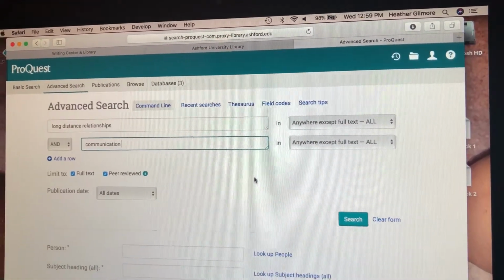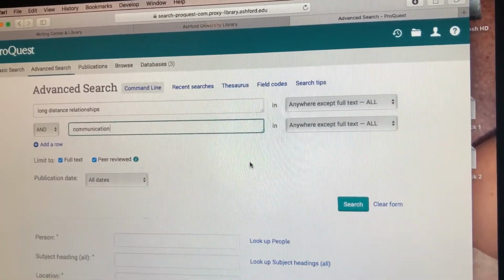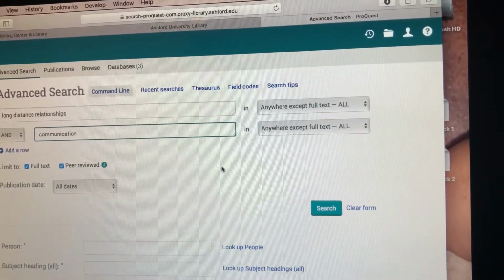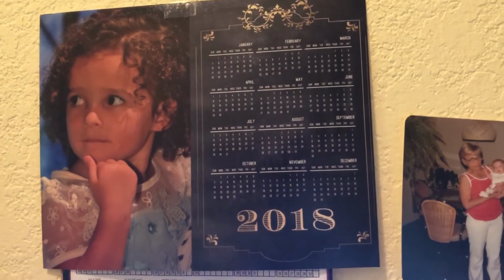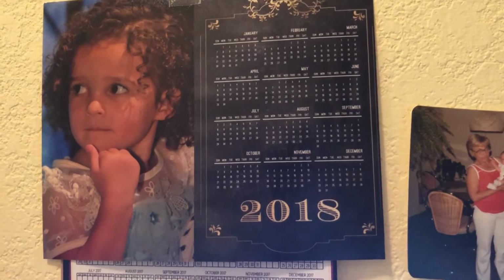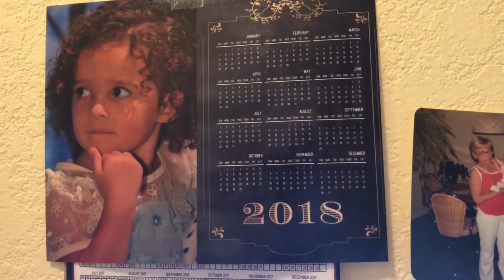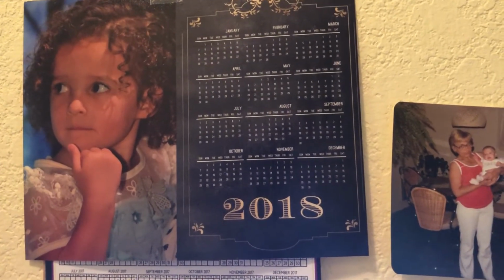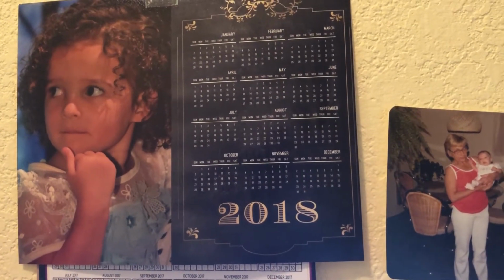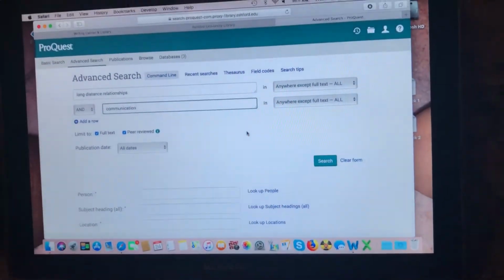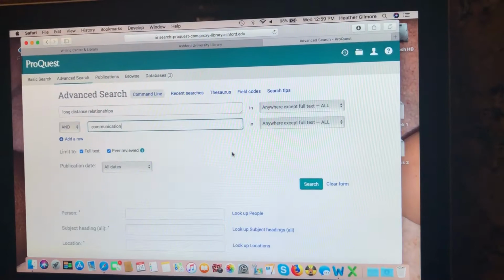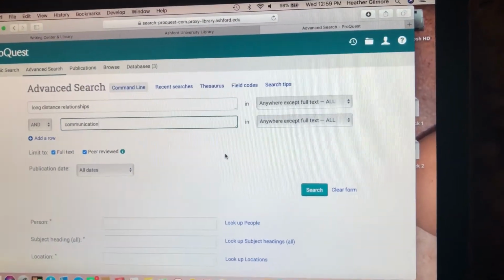Typically, you don't want research that is over 5 years. So it is 2018, and that is one of my nieces. And I get a calendar every year. So that is my niece. And it's 2018. So if you go back 5 years, what would that make it? So you only really want to pull research that's recent. However, I will accept 10 years or less.